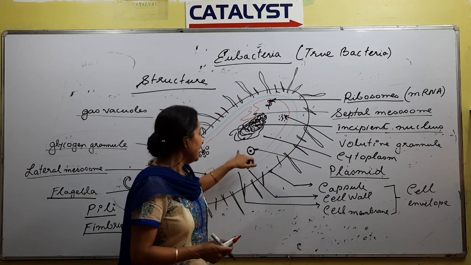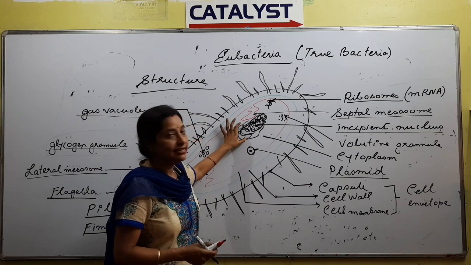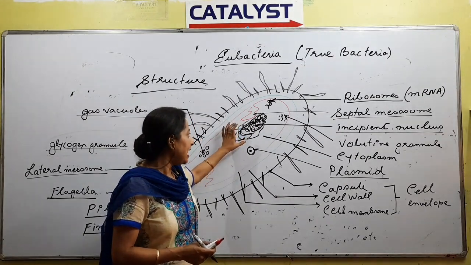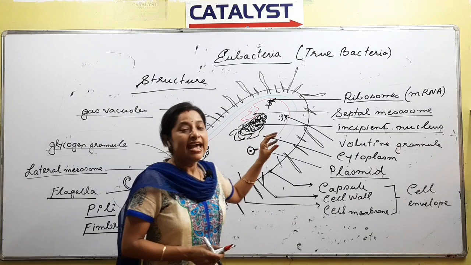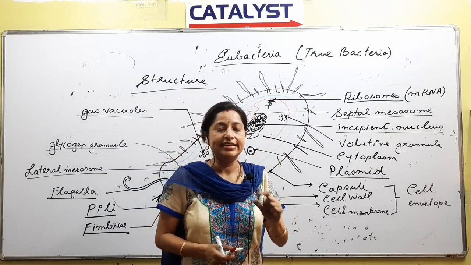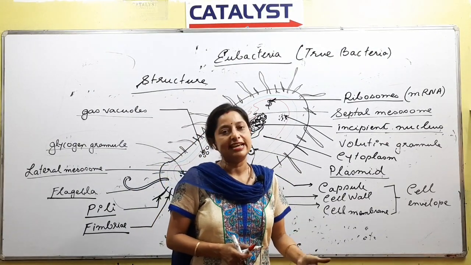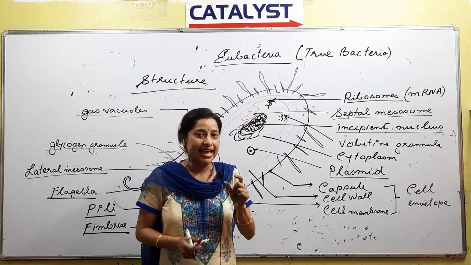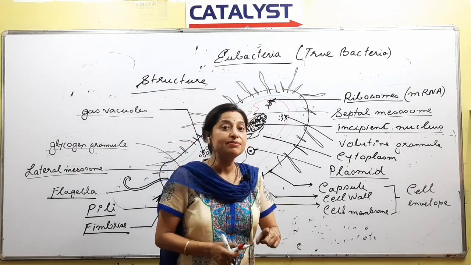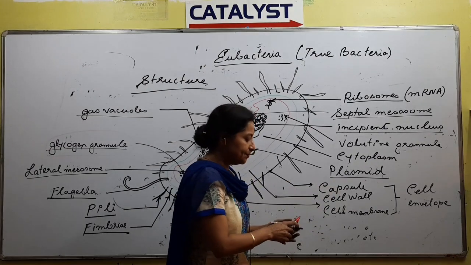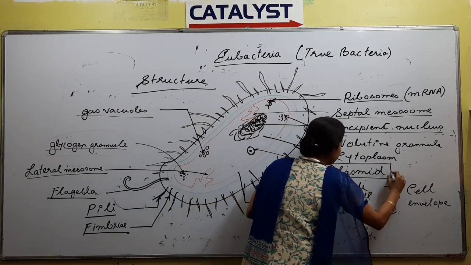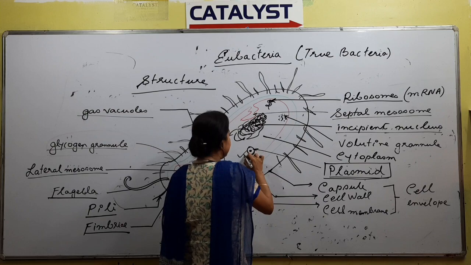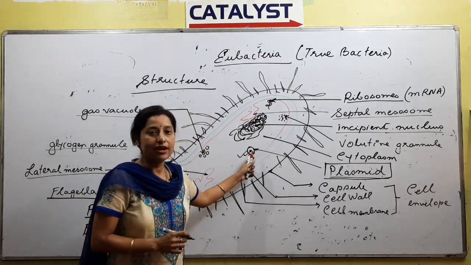Next, what is this? Nucleus or genetic material. Apart from this nucleus, extra genetic material is also something that is present in case of a prokaryotic cell. Extra genetic material, the term that is used is plasmid, right? So what is plasmid? The extra genetic material that is present in this prokaryotic cell is called a plasmid.